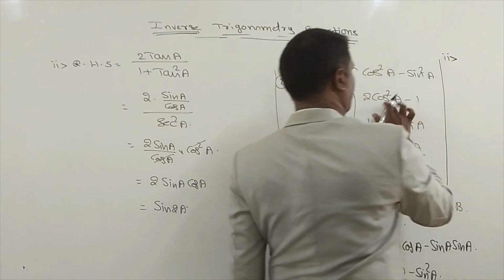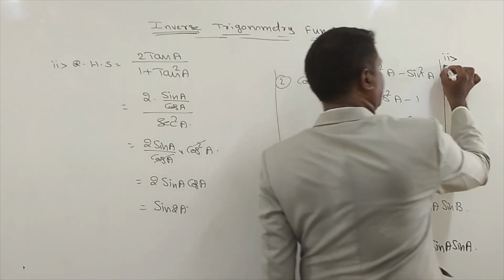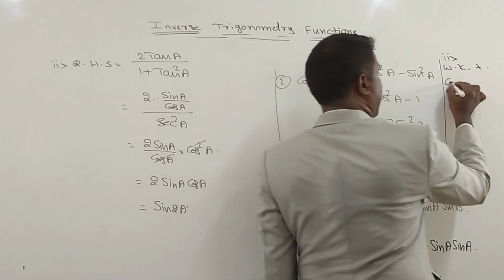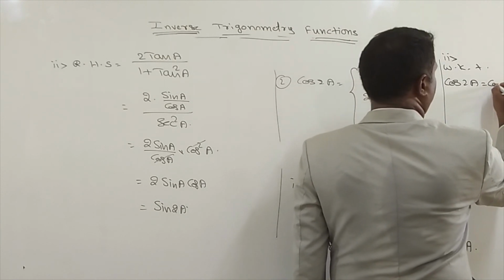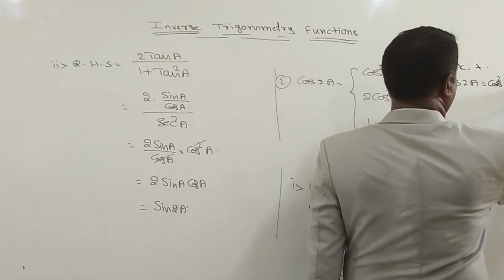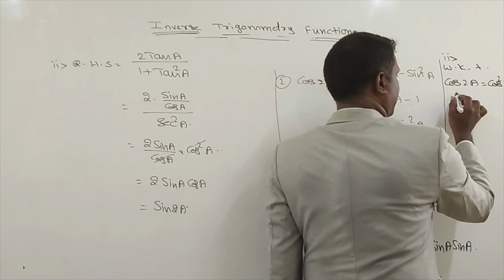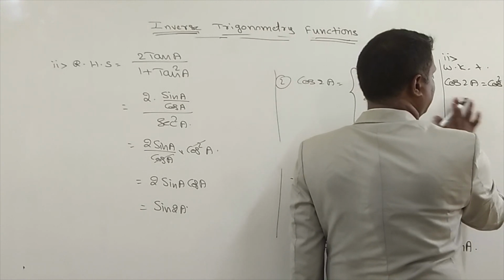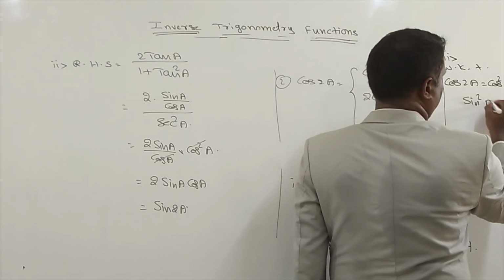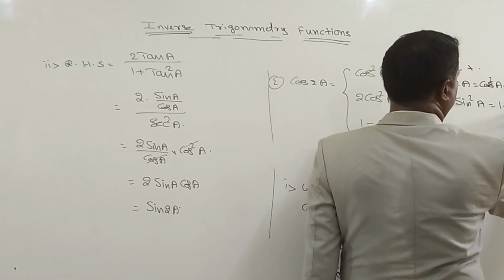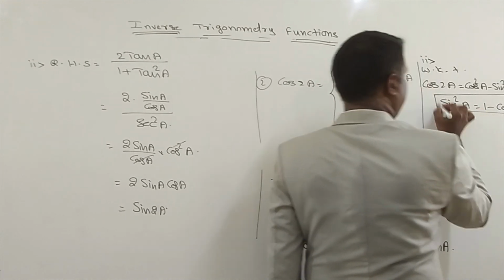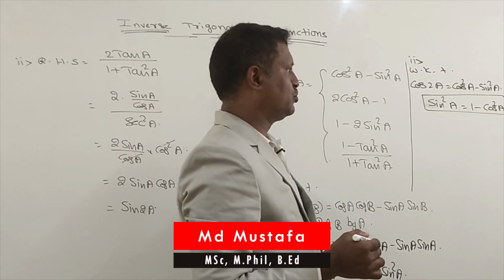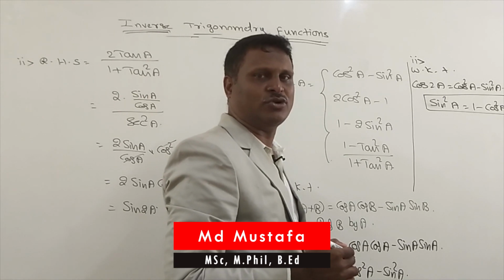Second one, proof. To prove the second one, we know that cos 2A is equal to cos square A minus sin square A. You know the formula from 10th and 11th: sin square A plus cos square A is equal to 1.